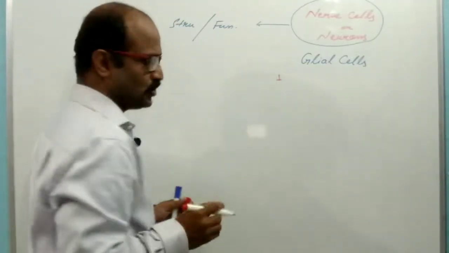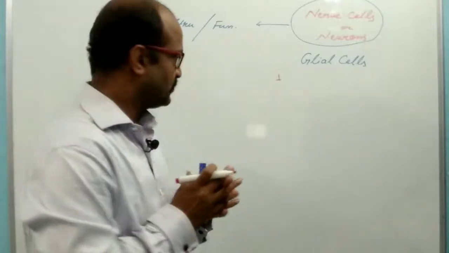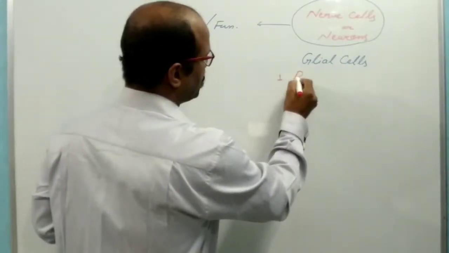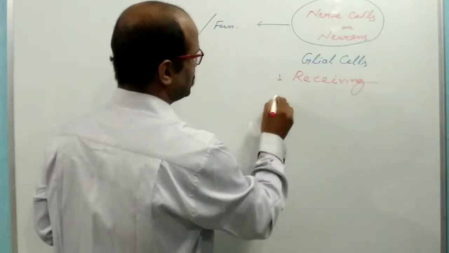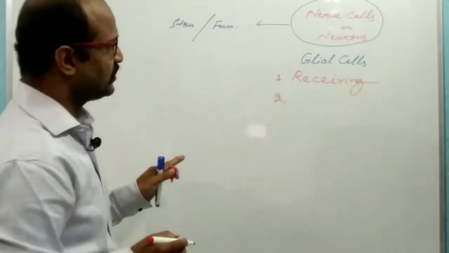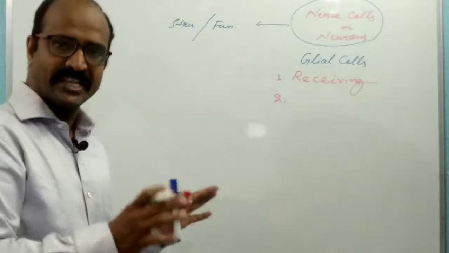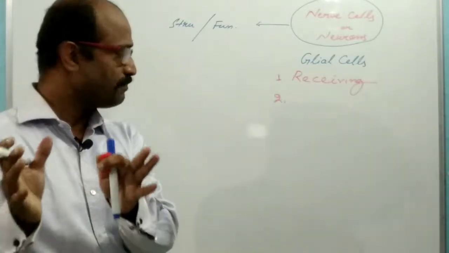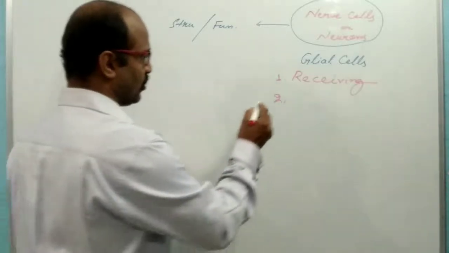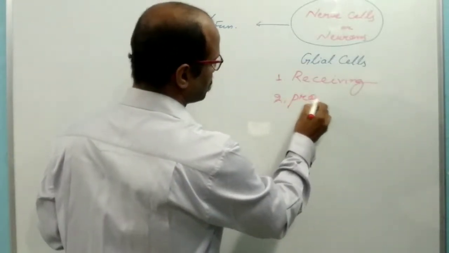The first one is the collection, or receiving, of information. After receiving, the processing of information takes place inside the central nervous system, the brain or the spinal cord. So, processing.